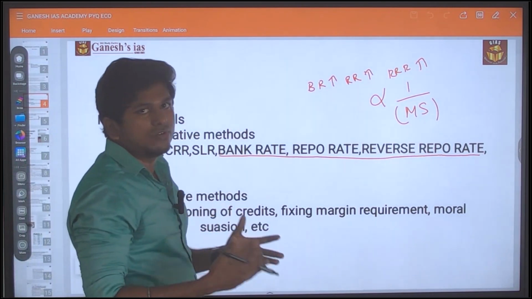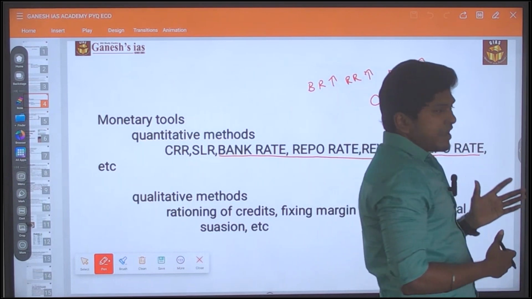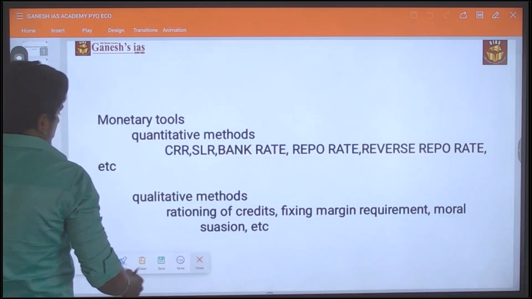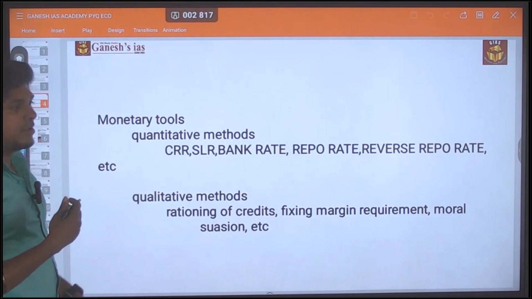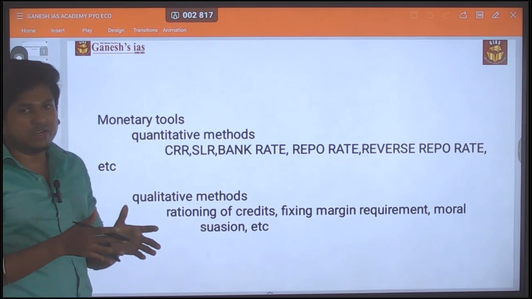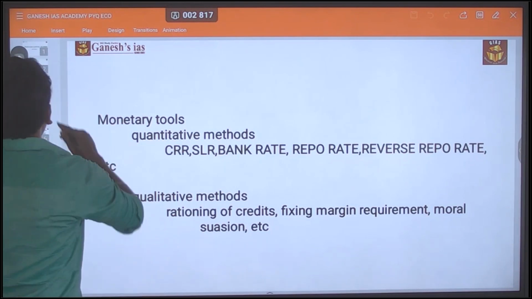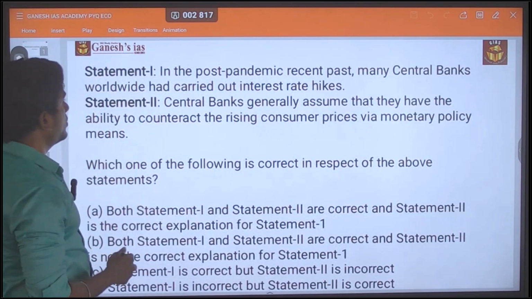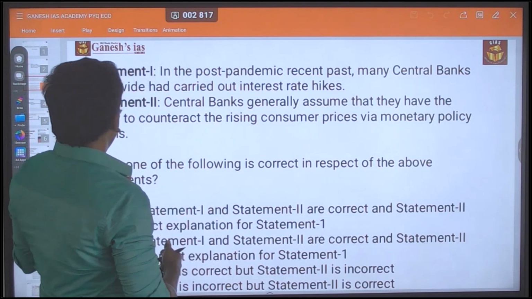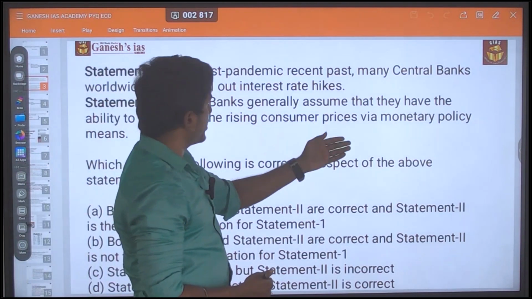So for that they will do this. The question says that the central bank is doing a hike in the interest rate. If they are increasing the bank rate and repo rate, there will be a reduction in the money supply, which in turn reduces inflation in the market. That much is simple. Now, whether statement 2 is speaking about it or not: the central bank generally assumes that they have the ability to counteract the rising consumer price.